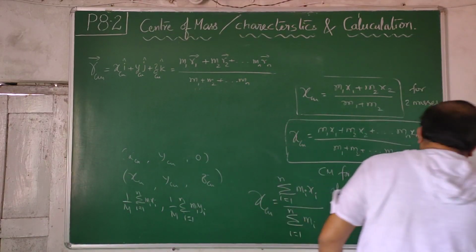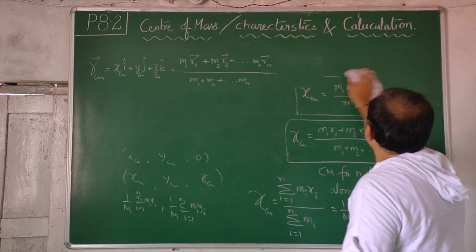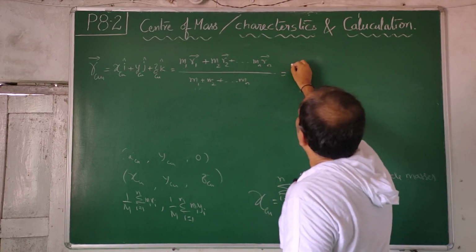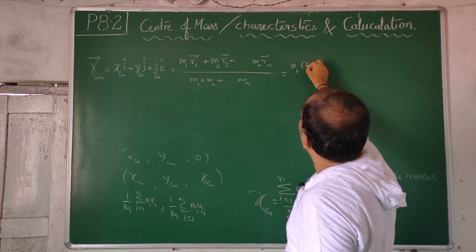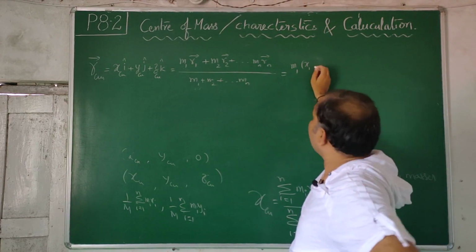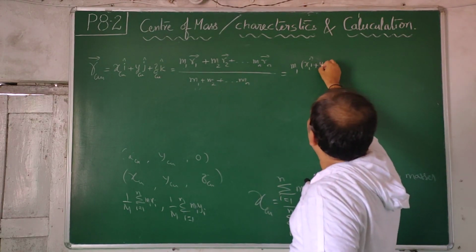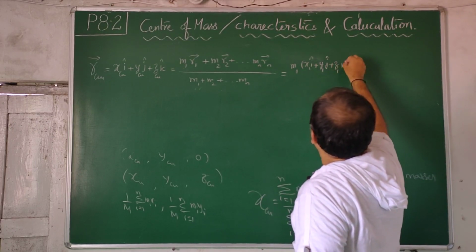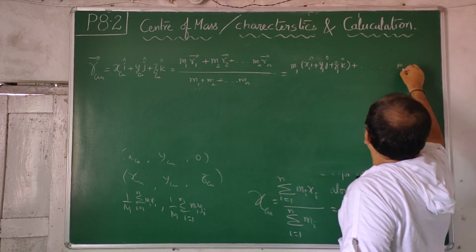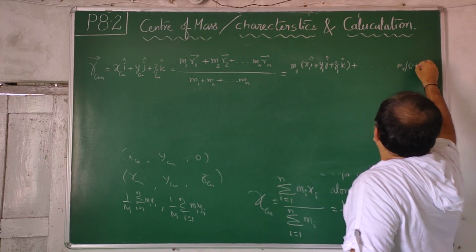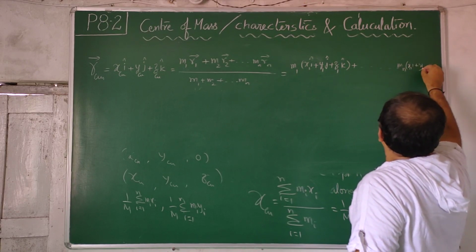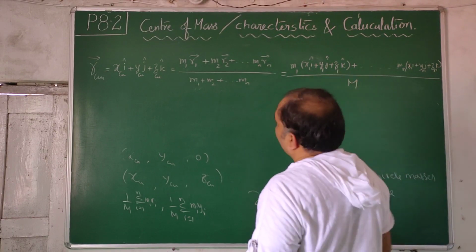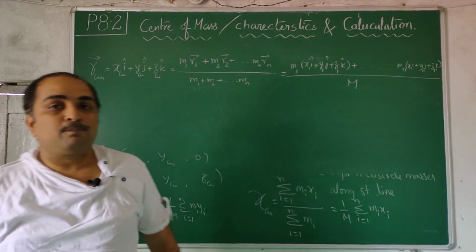Now you may get a doubt, what is R1 bar? You can open the bracket. m1 R1 bar is x1, the x coordinate of the first particle, i cap, y coordinate of the first particle, j cap, z coordinate of the first particle, k cap, plus m2 and so on up to mn (xn i, yn j, zn k), divided by the total mass of the system. This is the position vector of the center of mass.